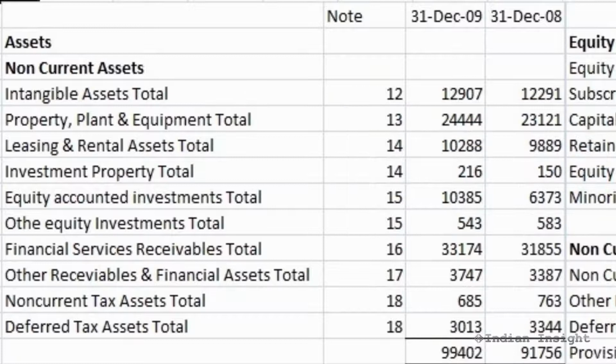There may be a range of other non-current assets on the balance sheet as separate items, and they can be understood by going through the notes to accounts section associated with them.